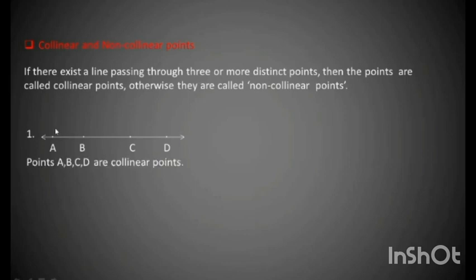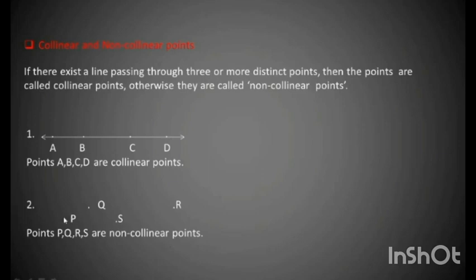Now we can say that point A, point B, point C and point D are collinear points. Next, we can see point P, point Q, point S and point R. These points are non-collinear points. Why?